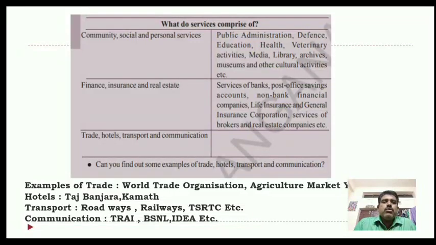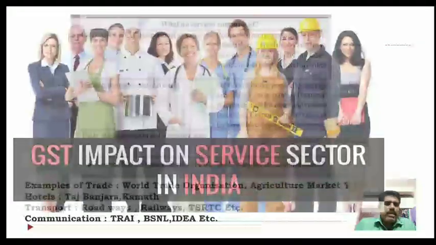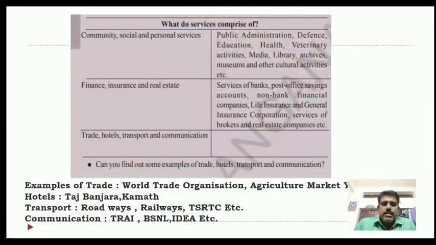Next, what do services comprise of? Mainly different services we are seeing here. See this picture: community, social and personal services, public administration, defense, education, health, veterinary activities, media, library, archives, museums and other cultural activities, finance, insurance and real estate.